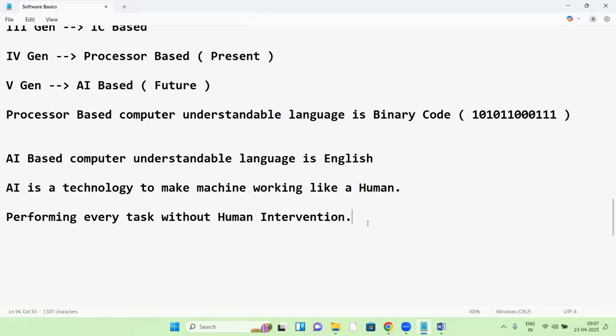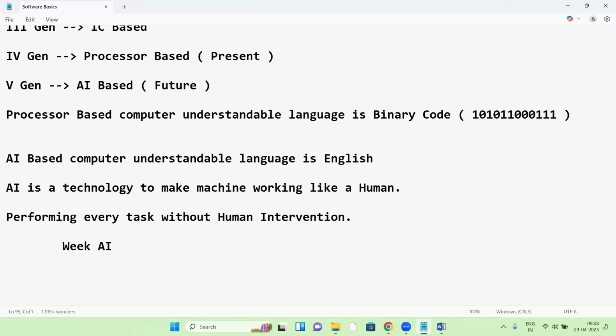Let me give one more example of an AI-based machine. The best example is Alexa in your home. Alexa is also AI-based, but it is a weak AI, not a strong AI. Alexa is very weak.